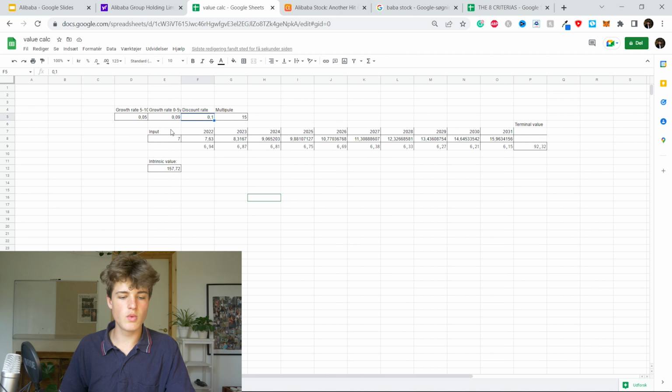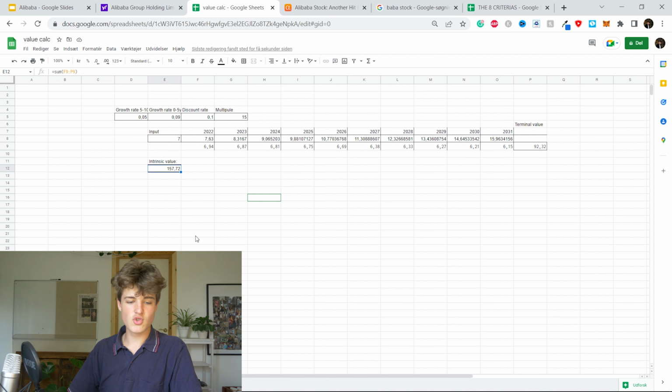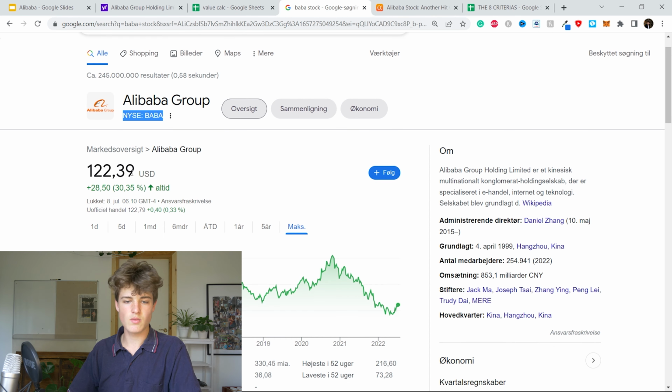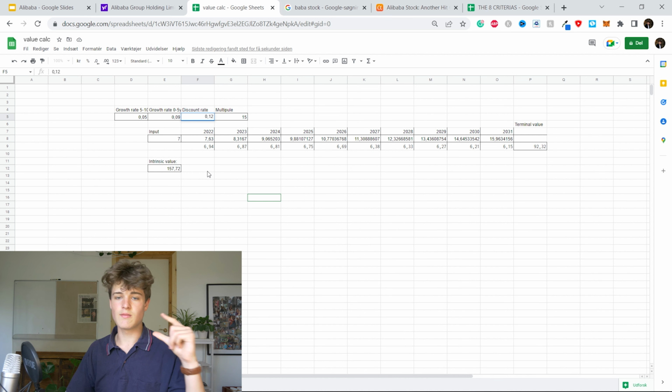And essentially we have a discount rate, which is the desired return that we want. So the S&P generates a 9% return, but let's say 10%, because that is what I wrote, that we could get normal case 10% returns. So yeah, basically with this, the intrinsic value is $160. Right now the share price is $122, and you will get better performance than the S&P. I usually go for a 12% return to really get that margin of safety in there, and still we have $38 per share as the price target.